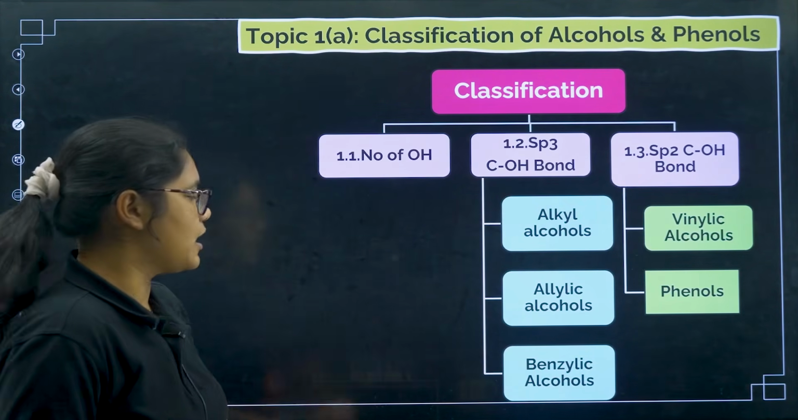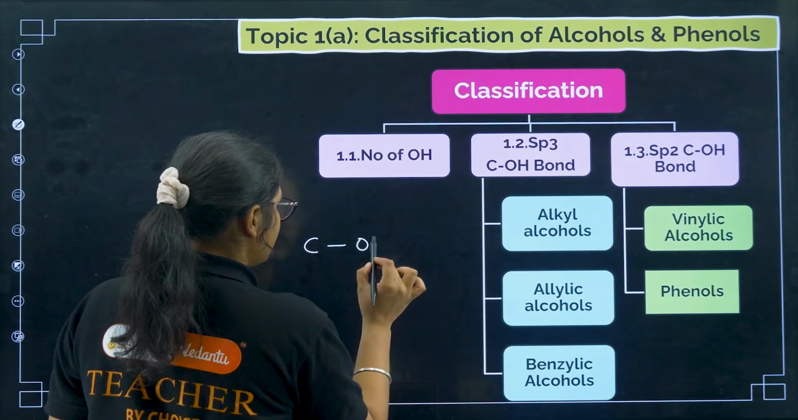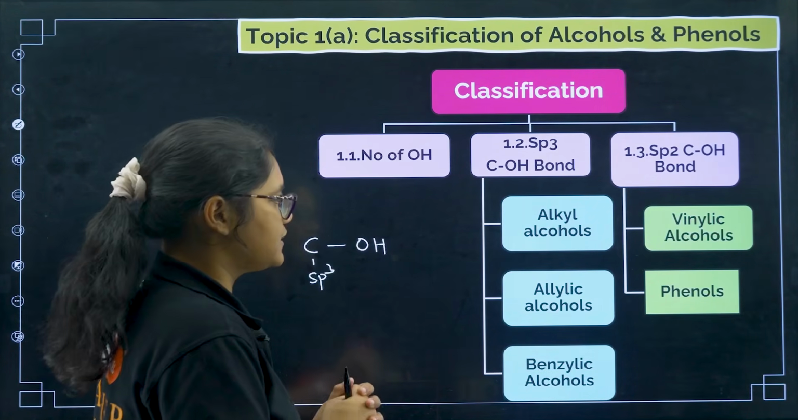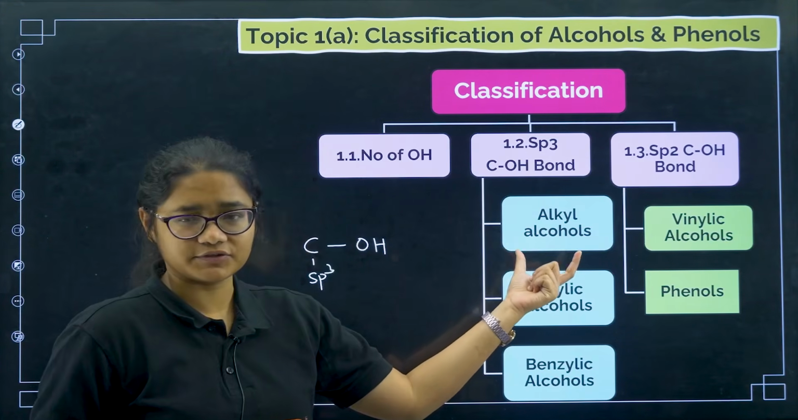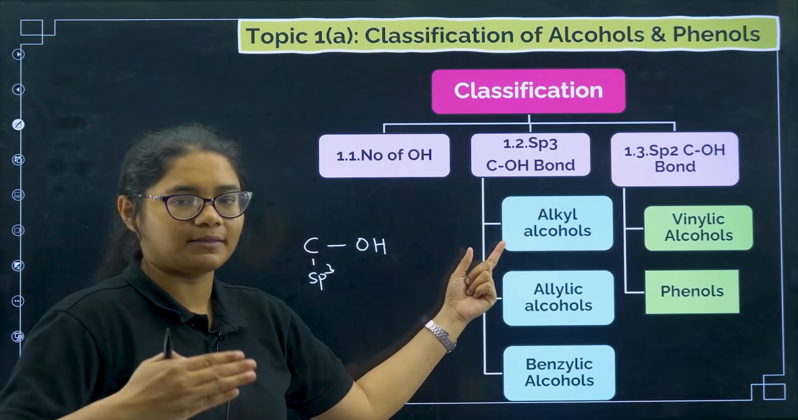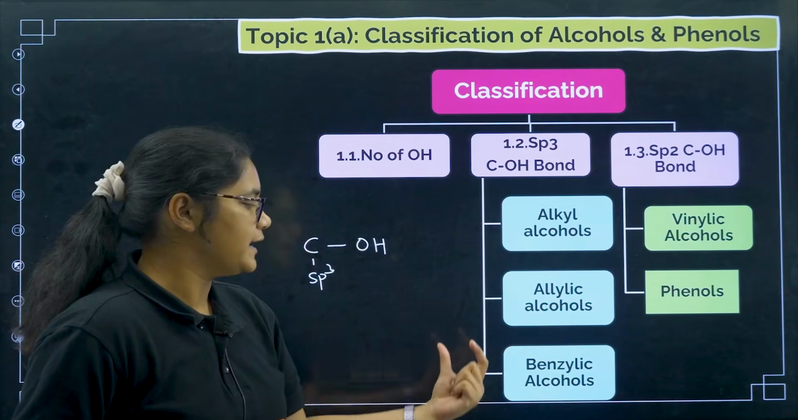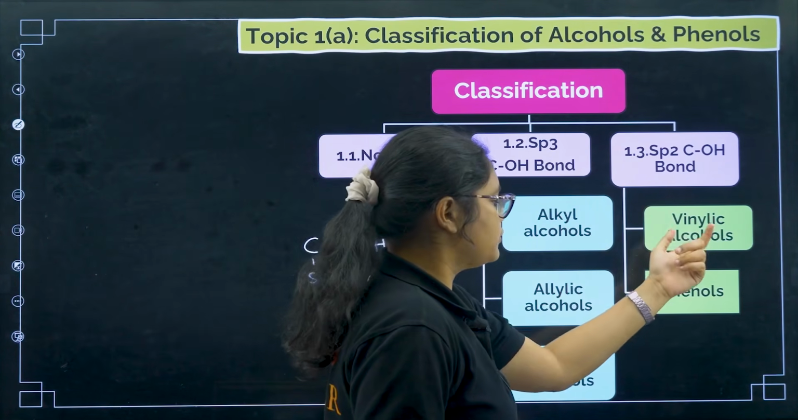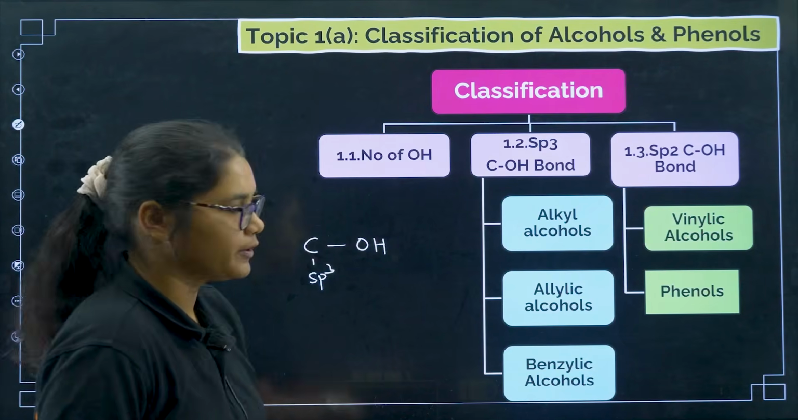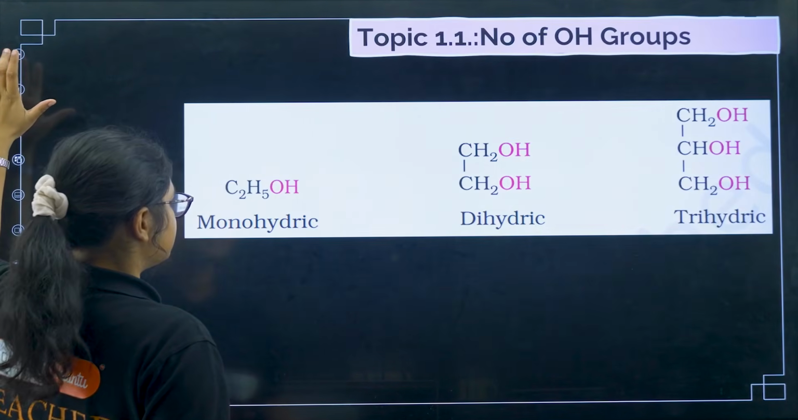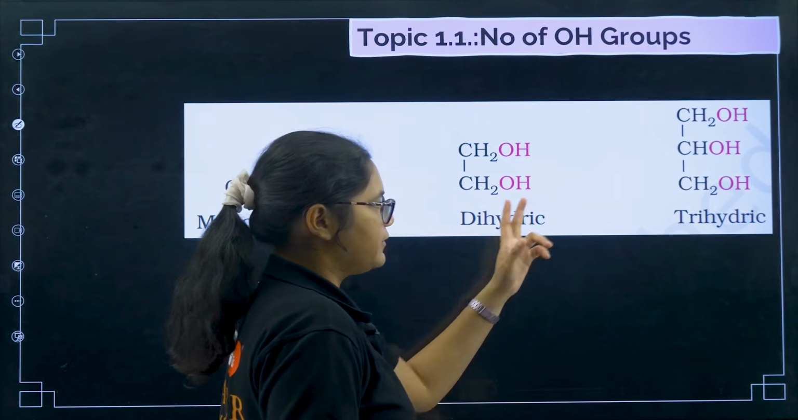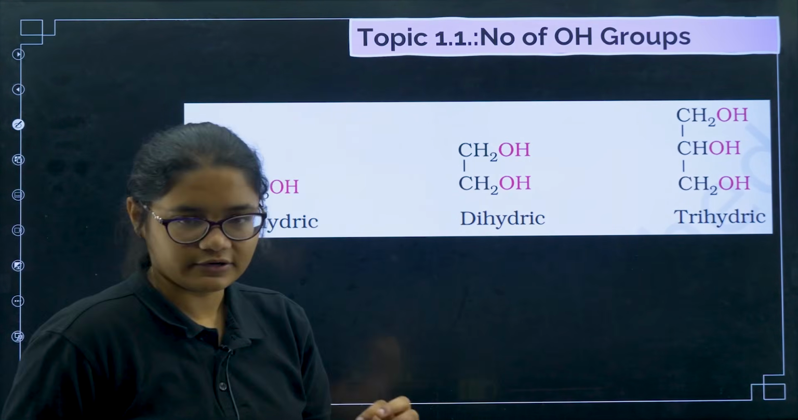The carbon to which the OH is bonded, if this carbon is sp3, then what categories are there? The first one is alkyl alcohol, that is primary, secondary and tertiary, then allylic and benzylic, very similar to the previous lecture. For sp2 you have vinylic and phenols. So if you have 1 OH group it is monohydric, 2 OH groups dihydric and 3 OH groups it is called trihydric.